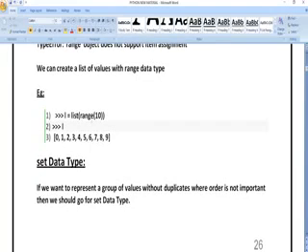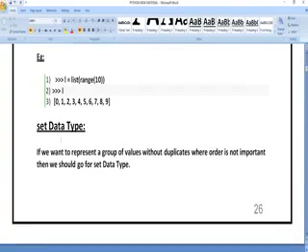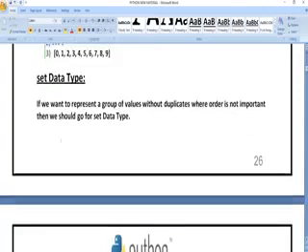So here I have defined L is equal to list of range of 10. If I want to print the L value, I am going to get values up to 10 from the range.